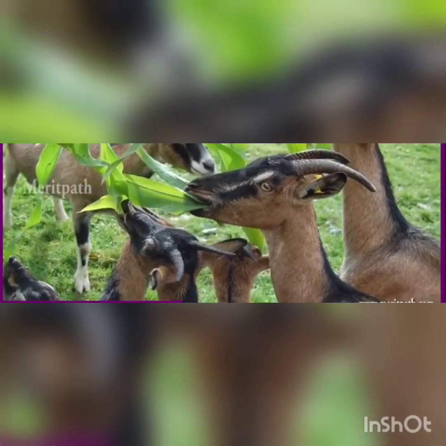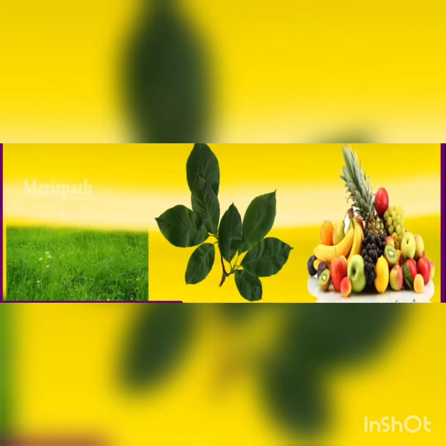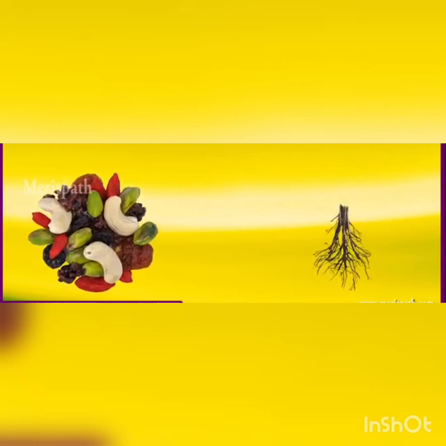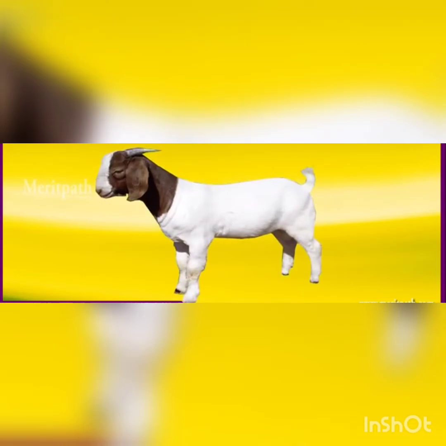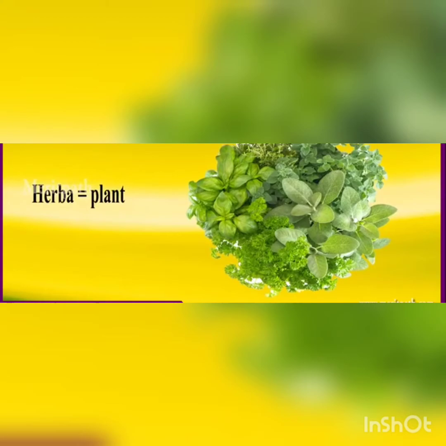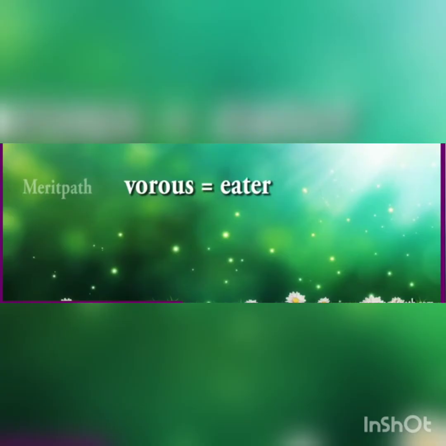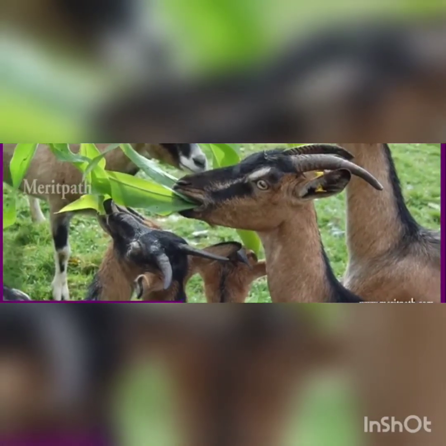Plant-eating animals are called herbivores or herbivorous animals. They eat grass, leaves, fruits, nuts and roots. Here we can see cow, buffalo, zebra, goat, deer, horse and elephant are examples for herbivores. Here herba means plant and vorous means eater. So herbivores means plant eating animals.